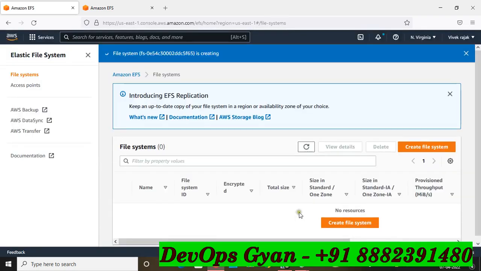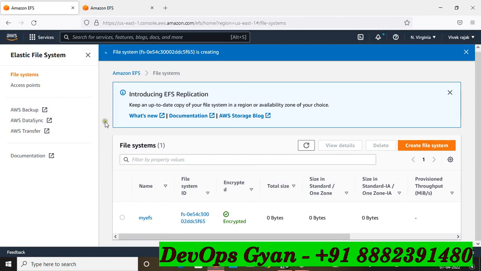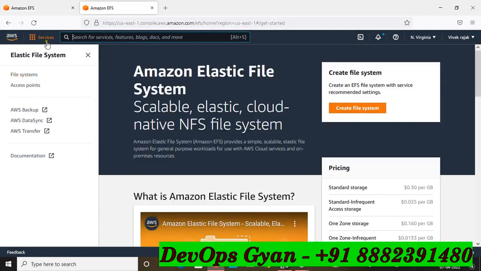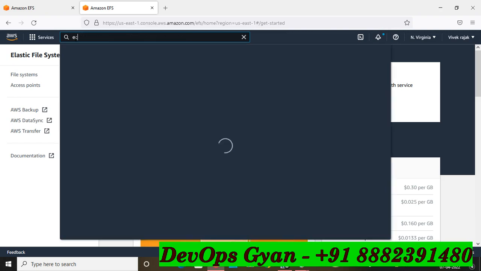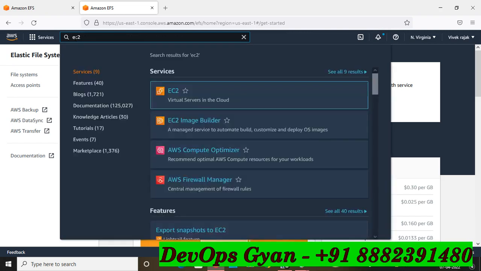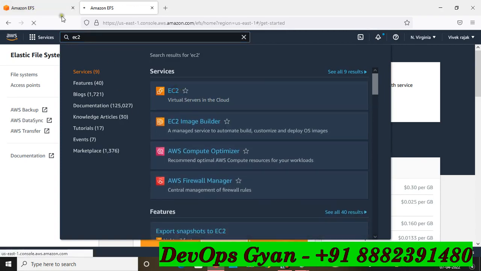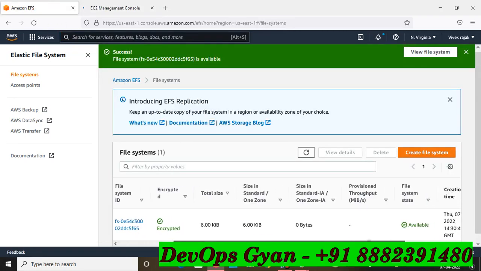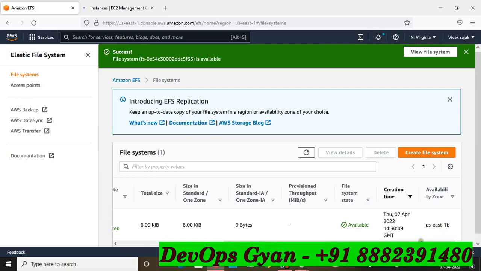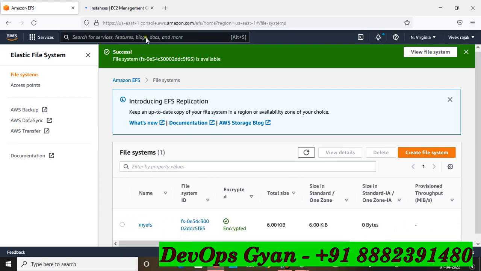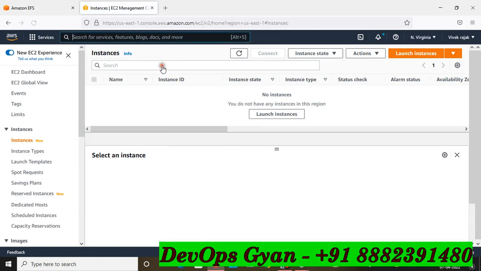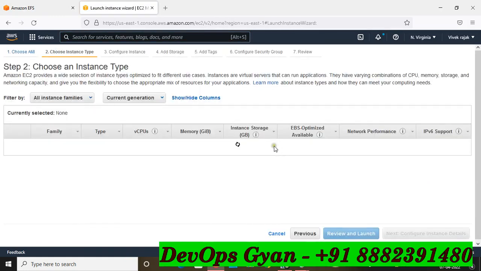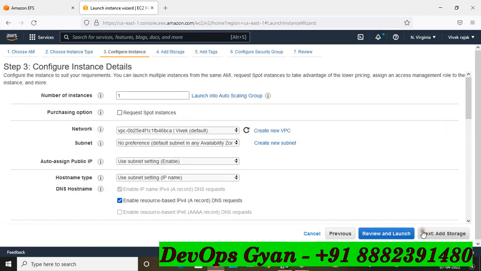So EFS is going to be created. Okay, my EFS. Now come to the EC2 section, and I am going to create two machines. One is in the availability zone where the EFS was created. So EFS is launched in us-east-1b, so I will launch the same EC2 instance in the same region. So launch your EC2 instance, select this machine, and t2.micro same.